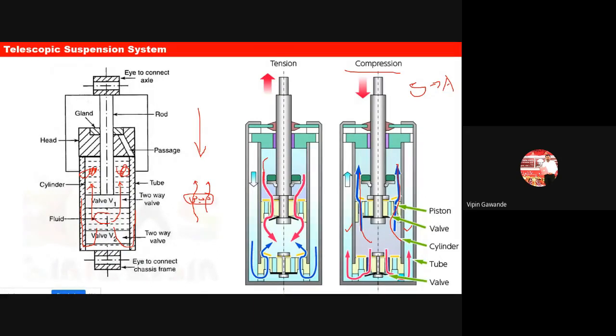So you see here this red arrow. Because of this pink arrow, that fluid is coming downward again, back through this wall one, because wall one is having the holes. So the fluid will come through those holes, and it is collected here again, on the bottom side. Similarly, when this piston is moving up, it is creating the suction.